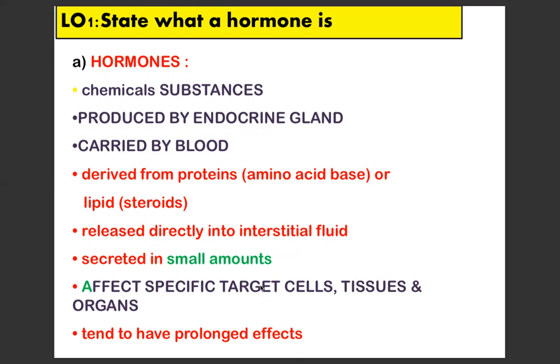So they affect directly kepada target cells, tissues or organs. I repeat again, what is a hormone? Hormone is a chemical substance produced by the endocrine gland, carried by the blood, and affects specific target tissues and organs directly.